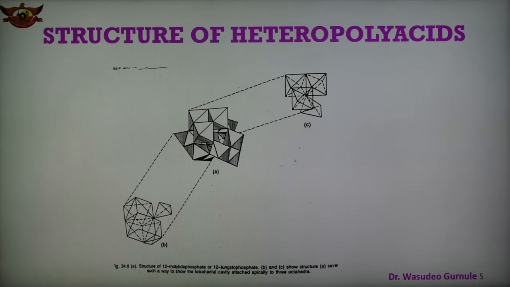This is the structure of 12 molybdophosphate or 12 tungstophosphate. In place of molybdenum, there is a tungsten. Both have a similar structure, and this structure shows the tetrahedral cavity attached to 3 octahedra. So here the tetrahedral cavity is shown in this structure.